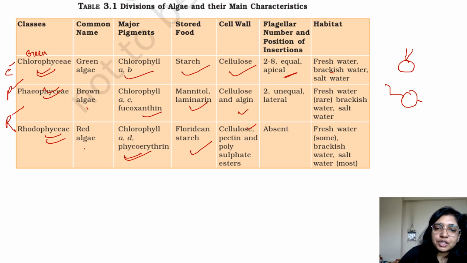The cell wall is made of cellulose, pectin, and polysulfate esters. As you are moving forward, it is getting more complex. The flagella are absent in this case. This part is not that important. The most important parts are the pigments and the food storage. Let's move ahead. Also, examples are very important.